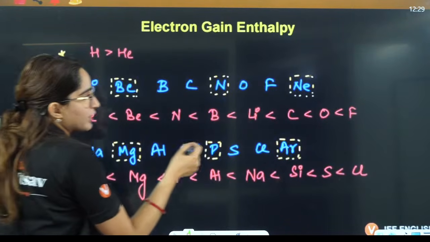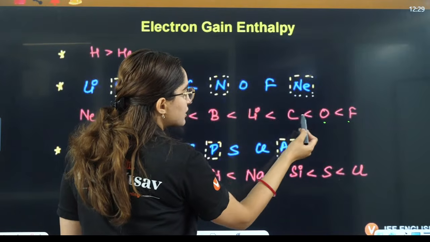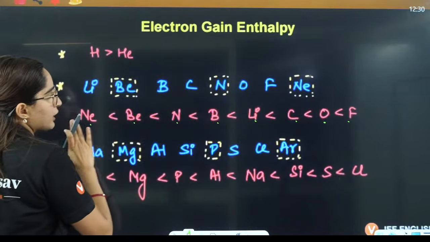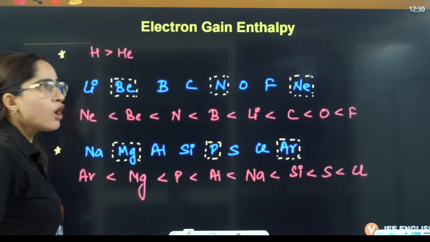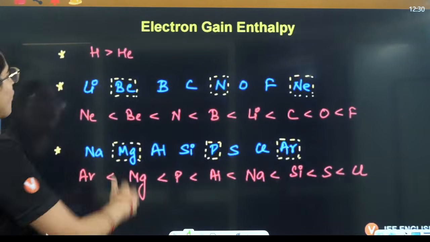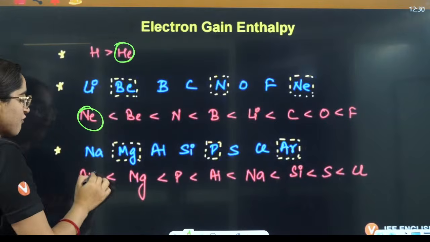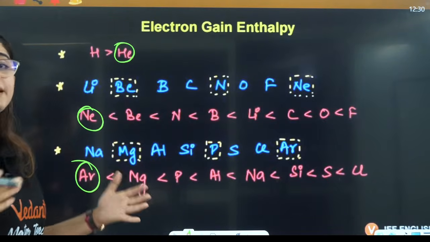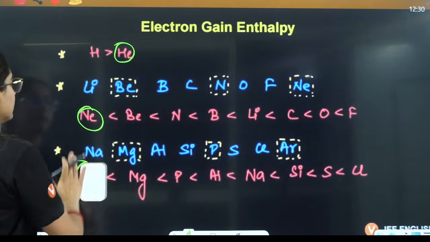Then the trend will be fluorine, oxygen, carbon, lithium, boron, nitrogen, beryllium, and then neon. Always remember, noble gases always have minimum electron gain enthalpy because they are already very stable. They don't want to gain any electron.